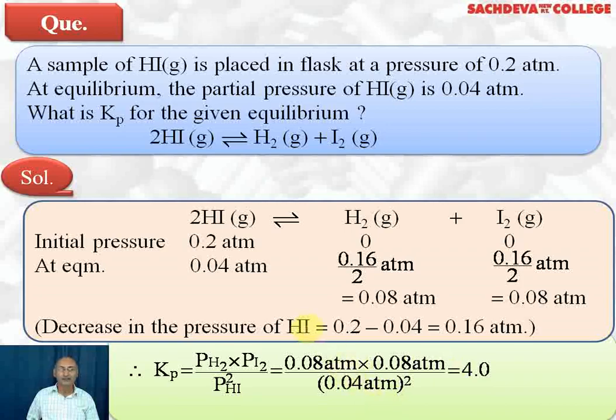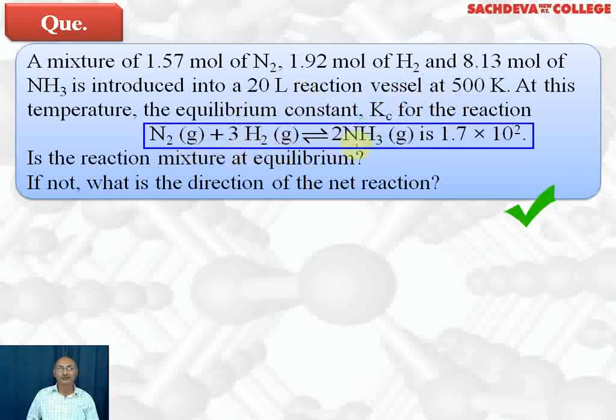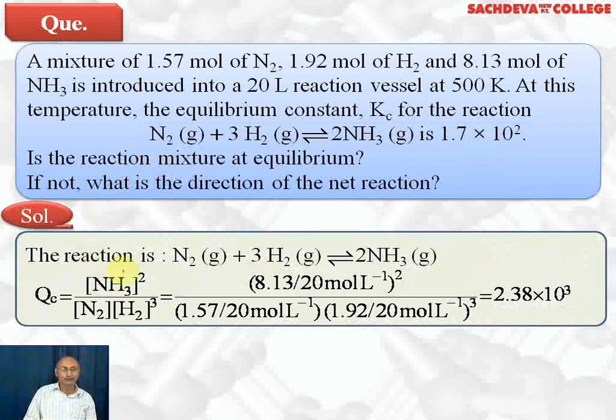So when the number of moles of gaseous reactants and gaseous products are equal, Kp or Kc does not have any unit. Next question, a mixture of 1.57 moles of nitrogen, 1.92 moles of hydrogen and 8.13 moles of ammonia is introduced in a 20-liter reaction vessel at 500 Kelvin. At this temperature, the equilibrium constant Kc for the reaction N2 gas plus 3H2 gas gives you 2NH3 gas is 1.7 into 10 to the power 2. Is the reaction mixture at equilibrium? If not, what is the direction of the net reaction? Let's take up the solution to this question.